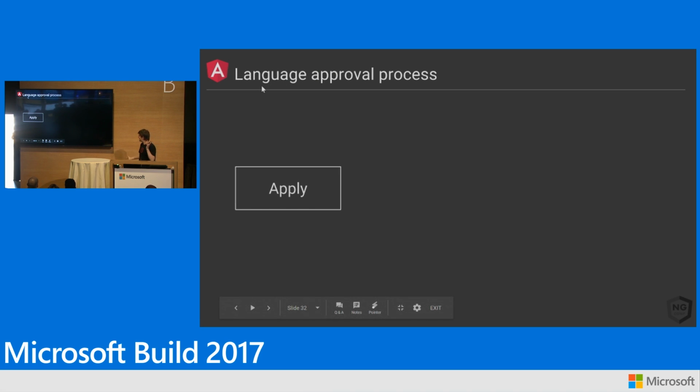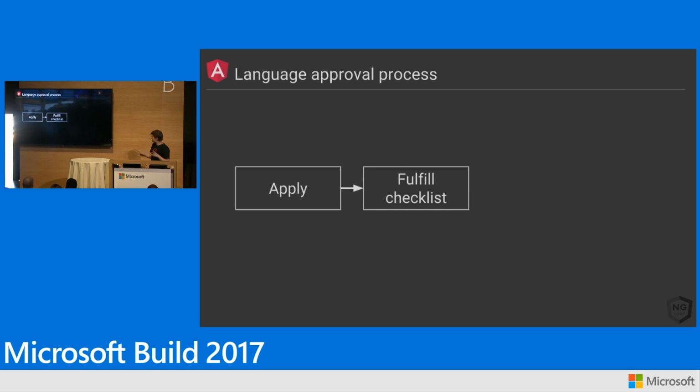So we thought this is great. We want to go ahead and get TypeScript to be an official language so that everybody at Google can use it. There's a process. It's documented. You can go read about it inside of Google. So you have to apply. There's a checklist of stuff you have to do. We have to make sure that we have tools that work and refactoring tools, and we can test it, and we get all the things that all those other languages I showed you get, all the things that they work.